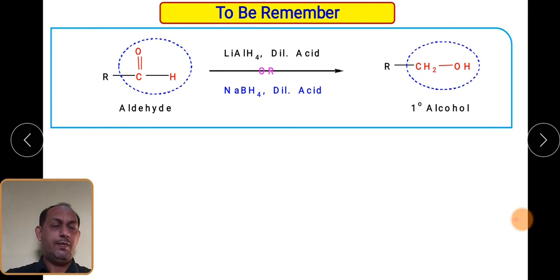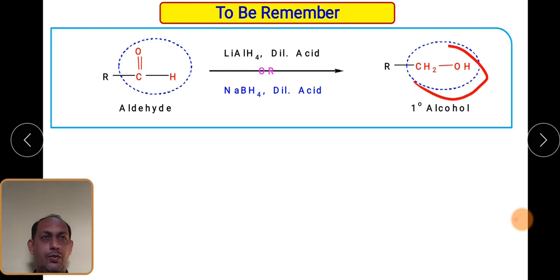Before we end this particular session, we need to understand what we learned. When we take aldehyde and react it with lithium aluminum hydride or sodium borohydride, followed by hydrolysis, what change can we observe? The CHO group in the aldehyde gets converted into CH2OH. This is the thing we need to remember.